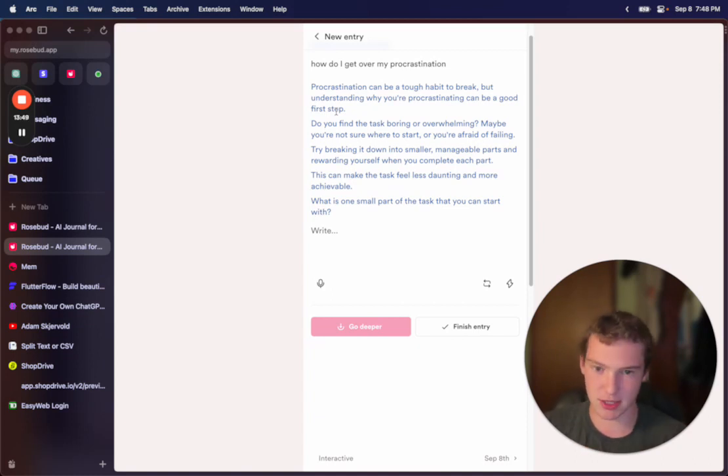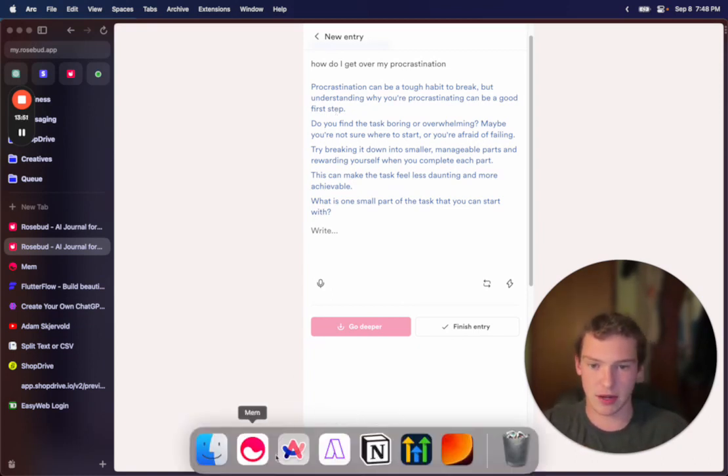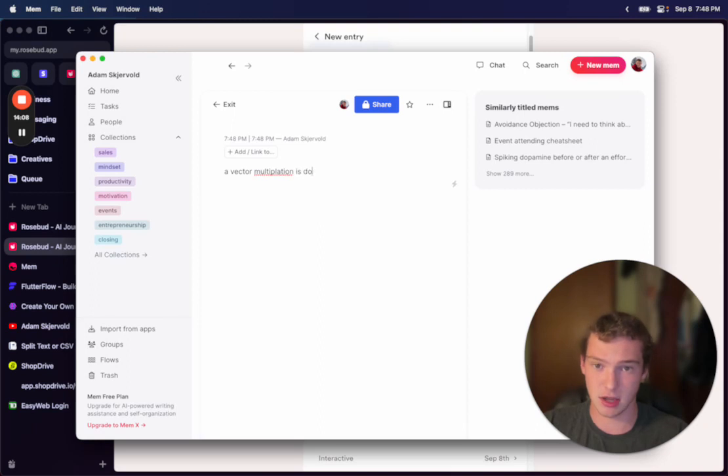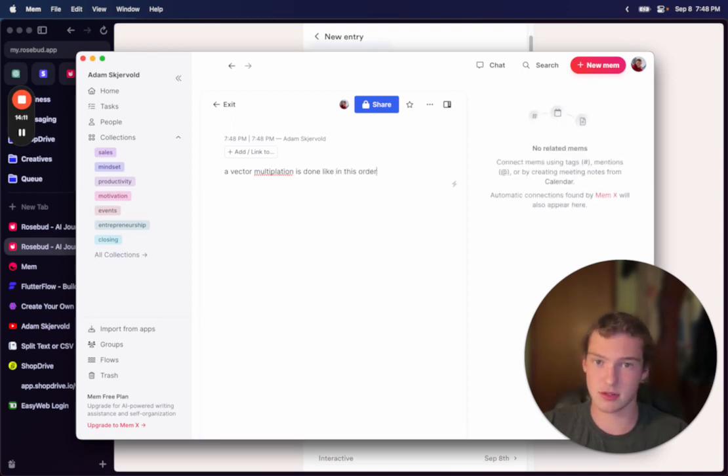your teacher starts talking about something, and so you want to write down, like, okay, hey, I haven't been to school in over a year. I dropped out. That was lame. But let's just say vector multiplication is done in this order or something like that, right? And so you want to remember that, and then maybe you take some other notes on vectors. I don't remember any of this, like, quadrant A, B, C, D, whatever.